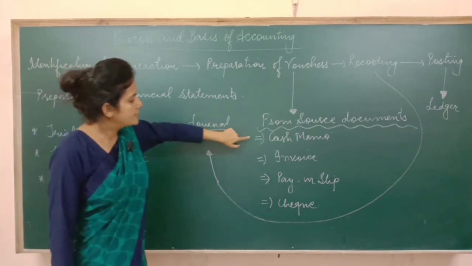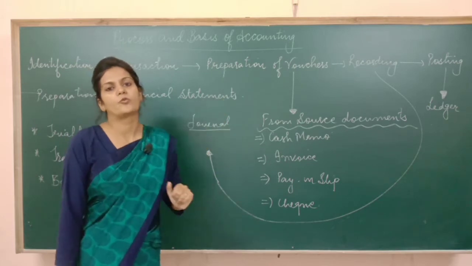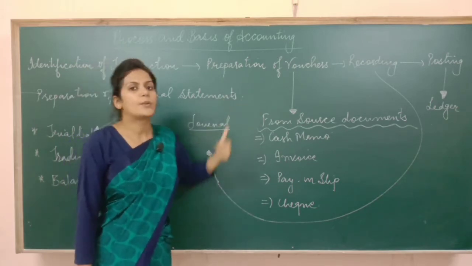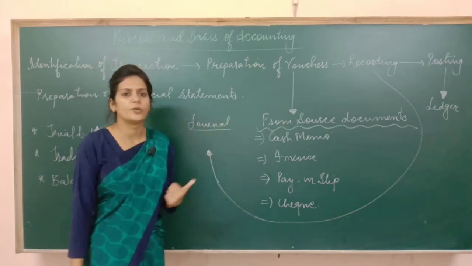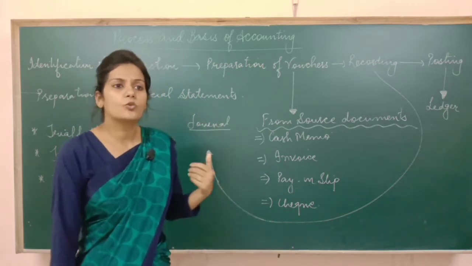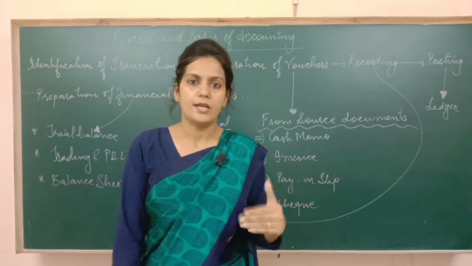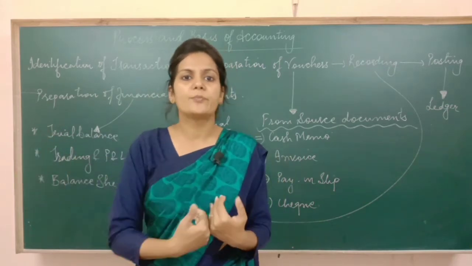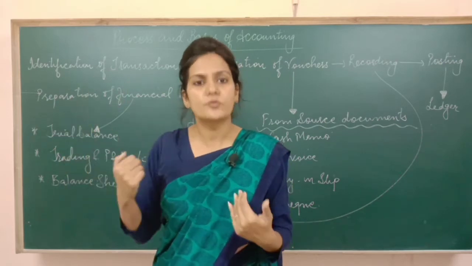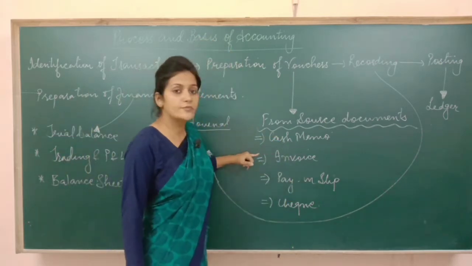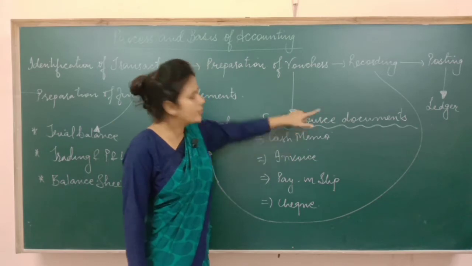Now on the basis of cash memo we can prepare vouchers. Fine, vouchers are prepared by the companies on their own. Next is invoice. Suppose I have sold goods to Sohan on credit, then obviously the business will give one document to Sohan. Which document will the business give? The business will give an invoice to Sohan.